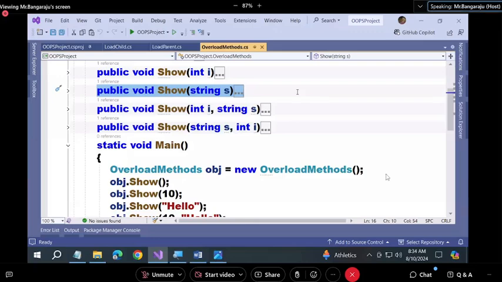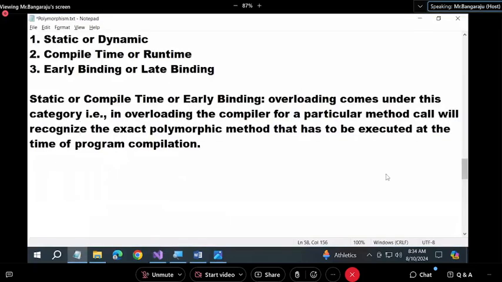Are you clear? Sir, then why are you using another 2 words here? What are they? Static, early binding. Yes, guys, the word early binding suits correctly now. It is in the early stages of programming only. It is identifying and binding it now, when we have written it. That's why we call it early binding also. We call it compile time also, early binding also.